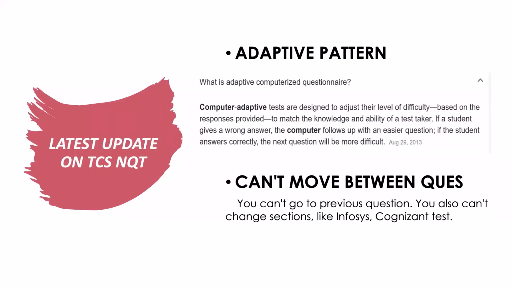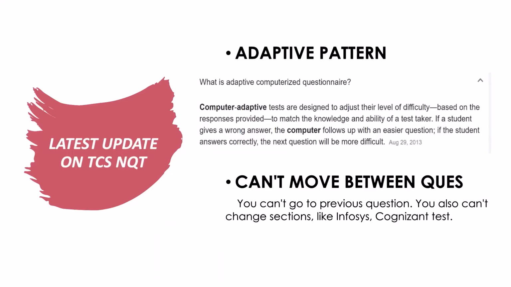So as you can see here, in the latest update on TCS NQT, firstly, there is the adaptive pattern. What does adaptive pattern actually mean? TCS NQT will be an adaptive test. So what does it actually mean? Here I have used a screenshot of what Wikipedia says and the exact definition.